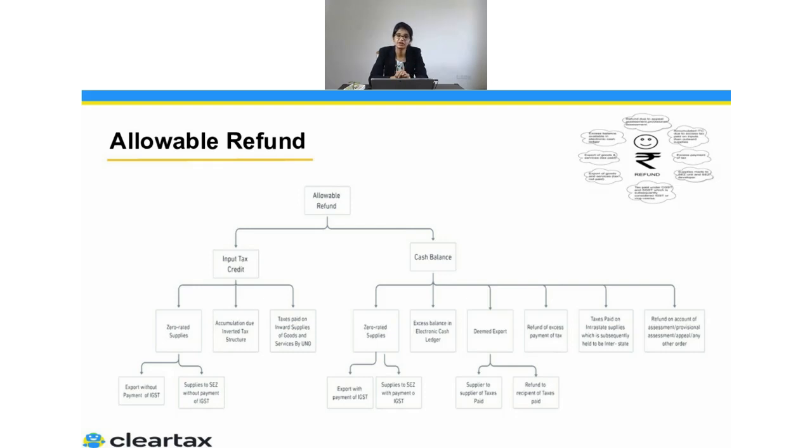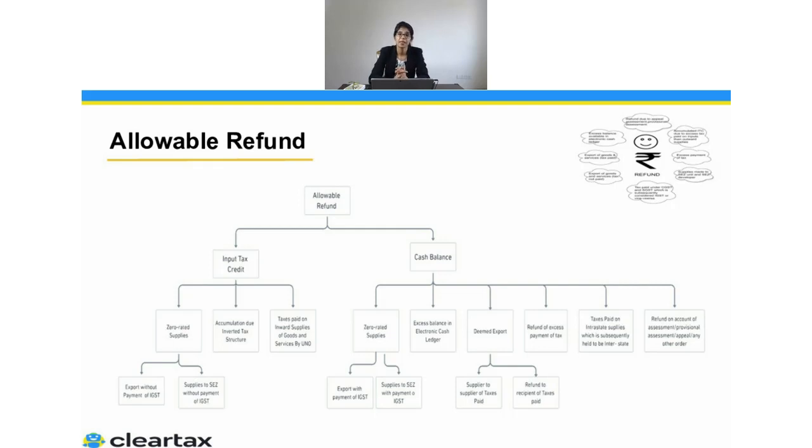Now, another point could be if there is certain extra balance in your electronic cash ledger. Yes, you can claim the refund for that. There are scenarios which you are talking about. For example, you received an advance and you have made the payment to the government on that advance. Later on, you have issued a refund voucher, because you were not able to supply. In that particular case, if you are able to adjust that against your extra output tax liability, go ahead and adjust that against your output tax liability. But if you're not able to adjust that amount against the tax liability, then you can also claim the refund from the department.